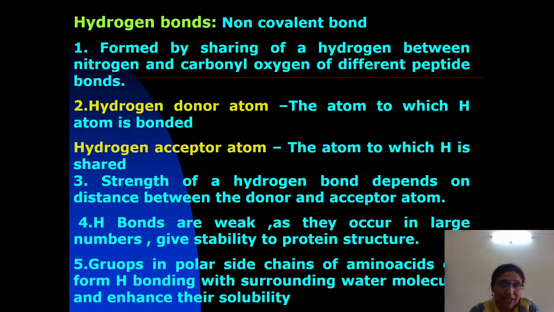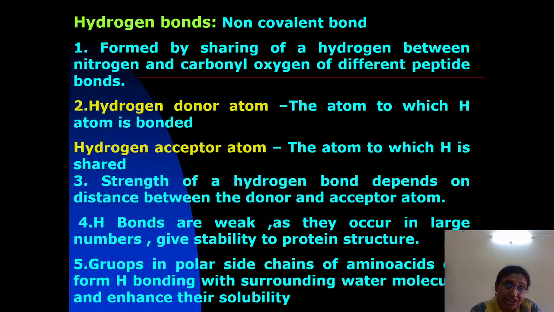I repeat: the hydrogen bond is formed between the amino NH group and the CO carboxyl group of the peptide bond by sharing a single hydrogen.